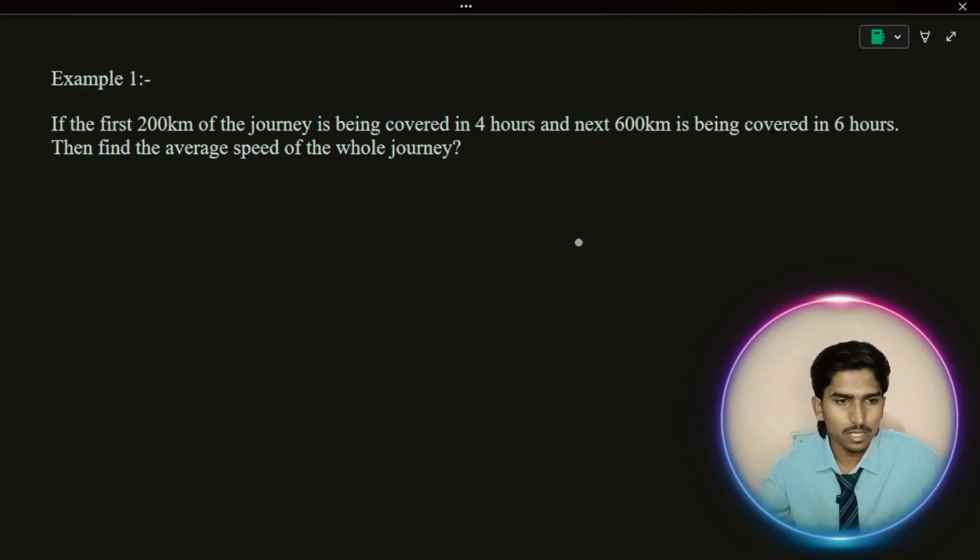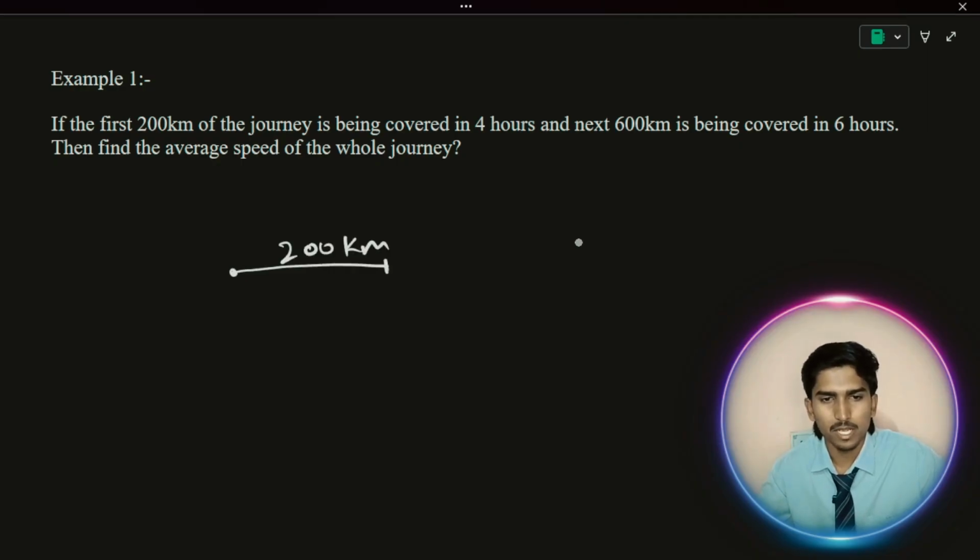The first one is, they've given the first 200 kilometers of the journey. Let's consider a car. If the car travels 200 kilometers, it is covered in 4 hours. For example, the car is here, and let's consider this is 200 kilometers. Up to this point of the journey is covered in 4 hours.